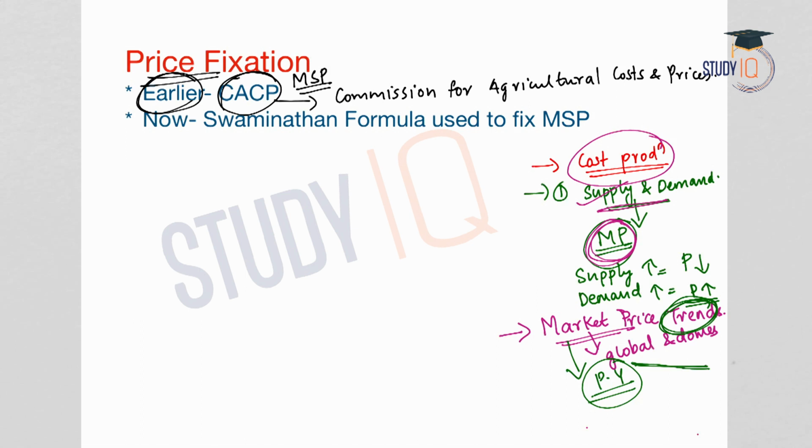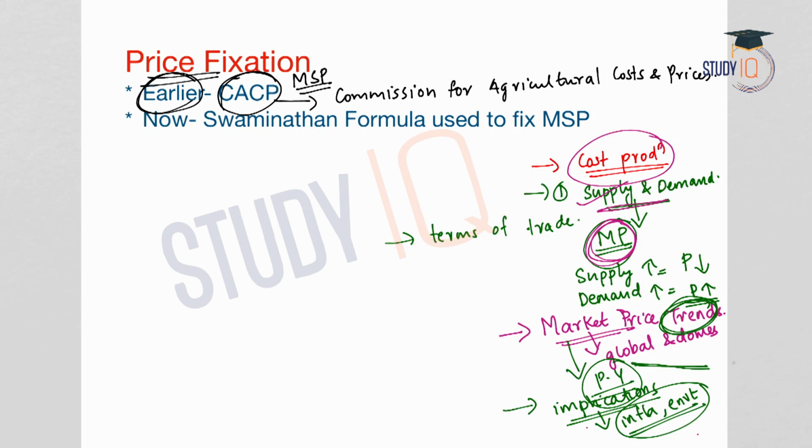Third one was the implications for the consumers. Under the implications, factors like the inflation rate, the environmental impact, etc. were considered. And fourthly, the CACP also considered the terms of trade between the agriculture and non-agriculture sectors. It means whether those crops can be used as a raw material or intermediary in the non-agricultural sector. So that was also considered by the CACP.